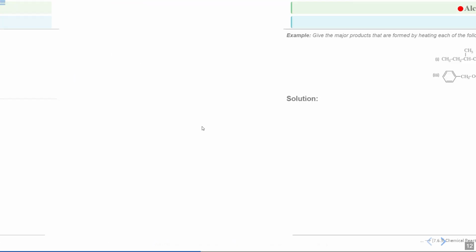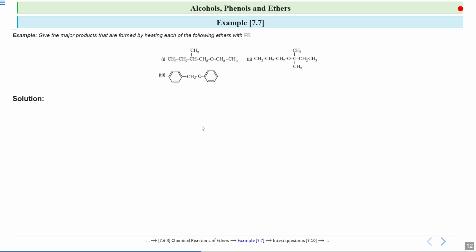Okay students, let us see the solution. Remember I told you that in case of unsymmetrical alkyl or aryl ethers, the cleavage will happen at the less hindered side and it will proceed by the SN2 pathway. And if there is a 3-degree stable carbocation, then the reaction will proceed by the SN1 pathway.